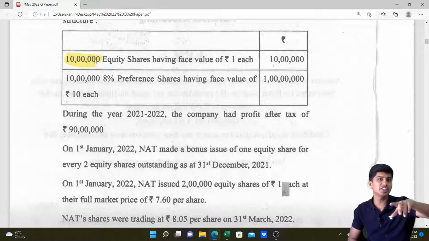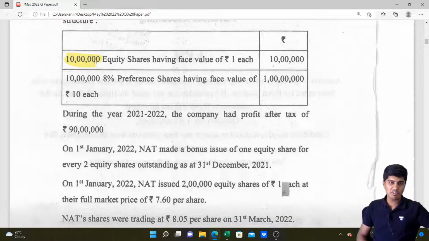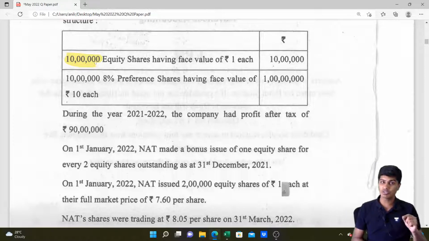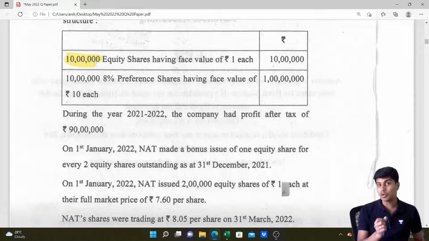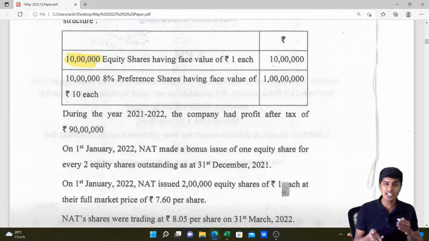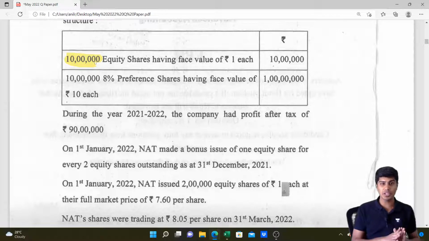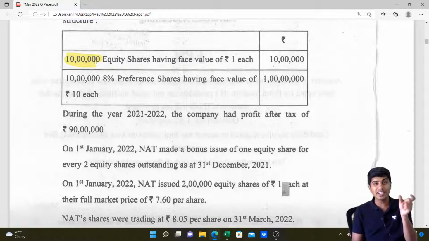The number of shares in the denominator will change definitely, after deducting preference dividend, and that's how we compute the earnings per share after bonus issue. The important point here is whenever a bonus issue is made, you compute that for the entire year, irrespective of whether the bonus issue happens in the middle of the year, end of the year, or the beginning of the year. Because there is no inflow, as I mentioned, it wouldn't really matter. So we do it for the entire period.